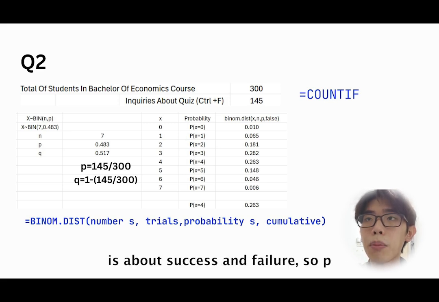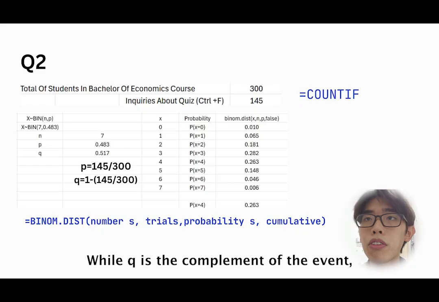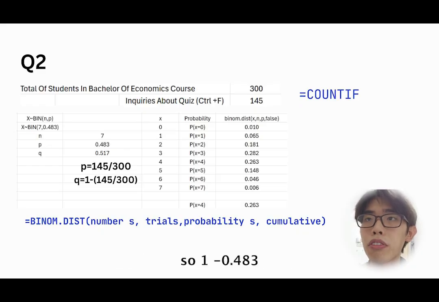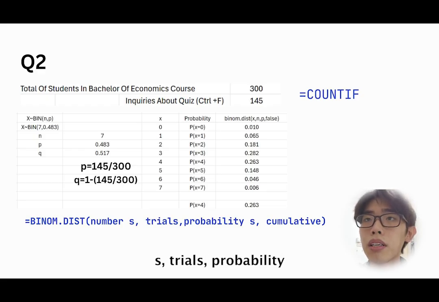Binomial distribution is about success and failure, so P is the probability of success on each trial. To get this, we take 145 divided by 300 and we get 0.483. While Q is the complement of the event, so 1 minus 0.483 equals 0.517. To calculate probability, we use the BINOM.DIST function, with number of successes, trials, probability, and cumulative arguments in Excel.